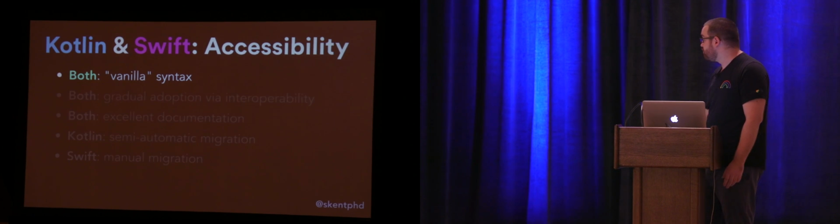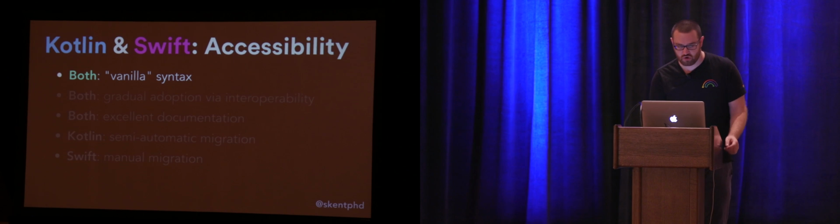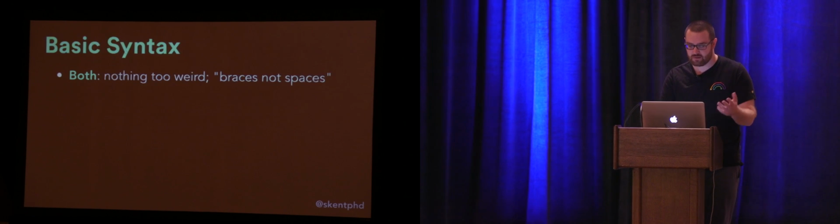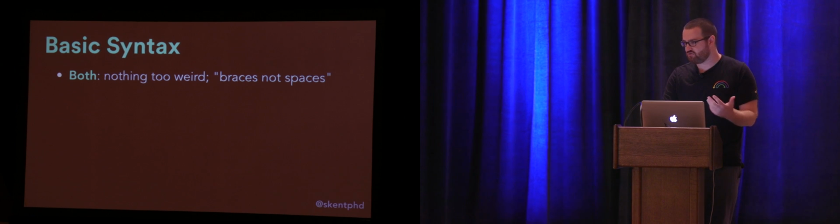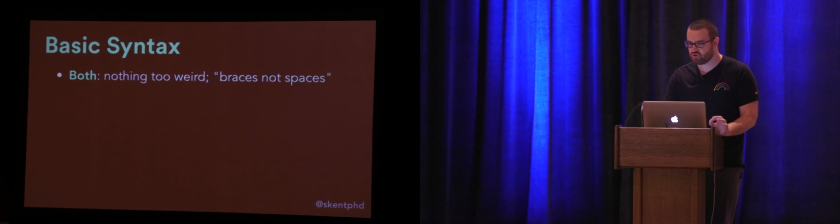So what I'd like to look at briefly now is this vanilla syntax claim and just show you what I mean by that. So the claim is that both these languages do nothing too weird, and the way I like to think of this is braces, not spaces, right? So I'm a fan of Python, and one of the things that people often complain about with Python is this whole space-based scoping, where indentation matters. So that's a deliberate choice that was made by the Python team, and regardless of whether or not you think it's ultimately a good idea, it represents a slight barrier to entry when learning the language. And I think that Kotlin and Swift have both done a good job of choosing conventions that don't represent that same barrier, that should look and feel familiar.